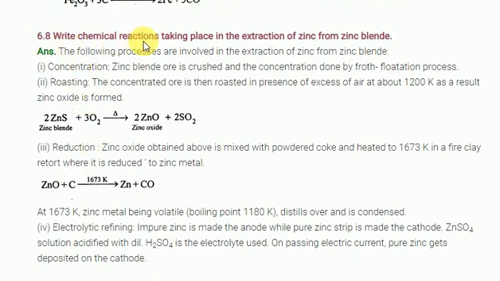Now, the chemical reactions that take place in the extraction of zinc. You know very well, zinc sulfide ore on the roasting process forms zinc oxide. Zinc oxide reacts with carbon at a temperature of 1673 kelvins. They form zinc plus carbon monoxide. These two equations are enough for the extraction of zinc blende.